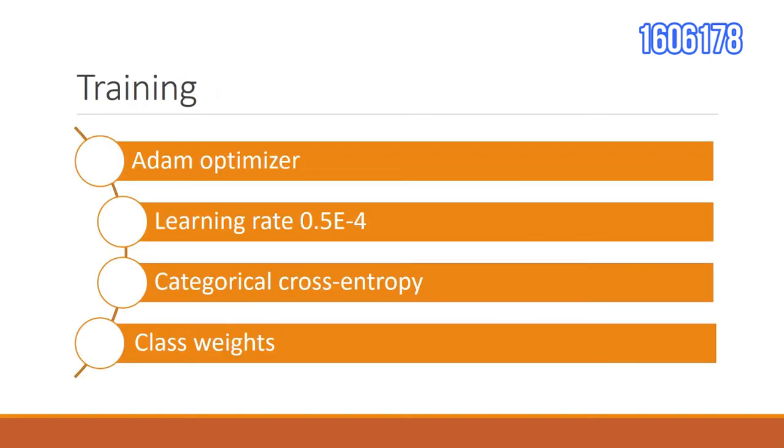For training, we tried SGD, Adam, and RMSprop as optimizers, but Adam showed better results. With a very low learning rate and using categorical cross-entropy as the loss function, we achieved better performance from our model. We fought the adverse effect of the imbalanced dataset on accuracy by using class weights in the model.fit function, where we prioritize the classes with fewer image sets. The training was conducted up to 40 epochs in Google Colab with a batch size of 32. The results will be shown to you shortly by my other partner.